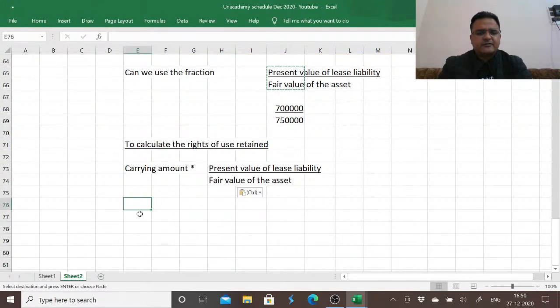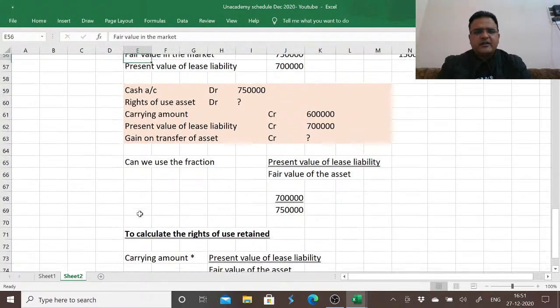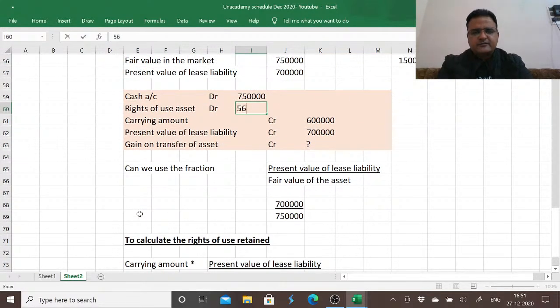So carrying amount is 6 lakh, multiplied with present value of lease liability, which is 7 lakh, and divided with 7,50,000, we get to know the right of use retained. That is 6 lakh multiplied with 7 lakh divided by 7,50,000. 5,60,000 is the right of use retained by us. So we'll fill the figure here. Right of use asset which is retained is 5,60,000.